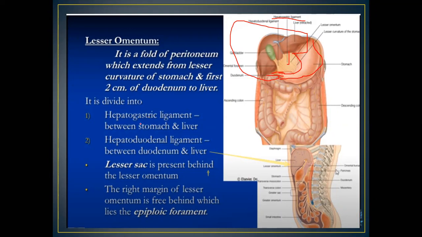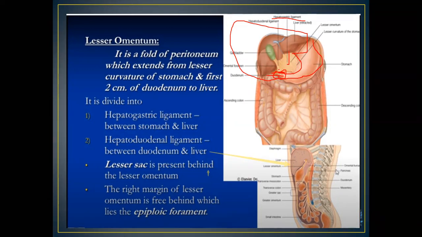Another ligament is the hepatoduodenal ligament. It is the ligament formed between the duodenum and liver. If you see this small part, 2 centimeters of the duodenum, which has a connection with the liver with the help of the lesser omentum, this small connection is known as the hepatoduodenal ligament, because this is the duodenum, and this is the liver which is making the connection.